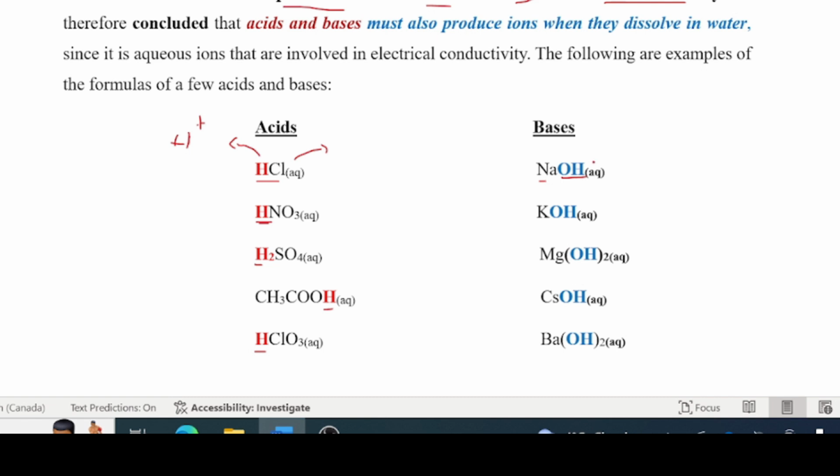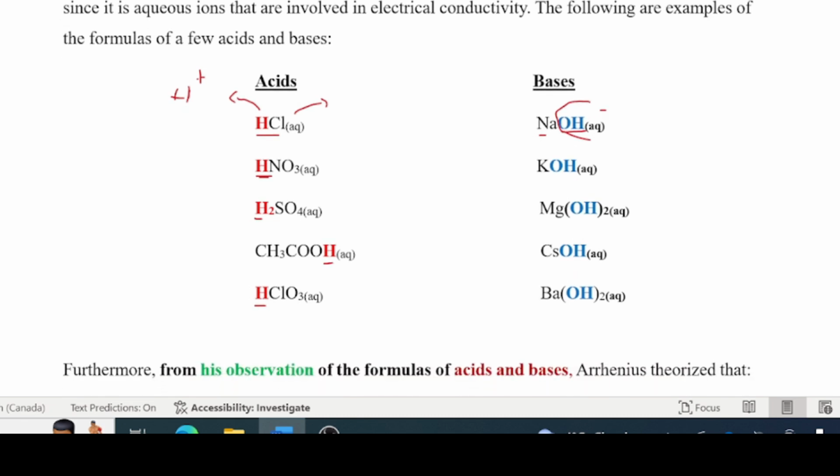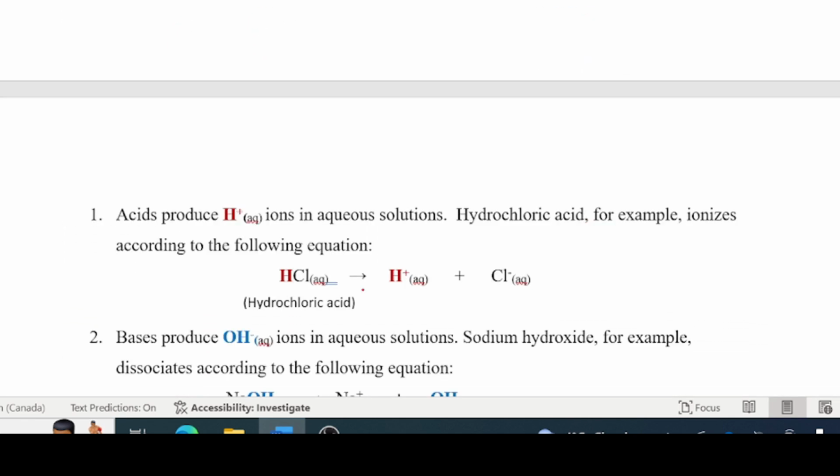Same thing here. So you have sodium and OH ions, and this conducts electricity. How do we get the ions? Must be this guy that's ionizing there and is producing the hydroxyl ion there, and all of these having hydroxyl ion here. So that forms the basis for his theory. Okay, this is his theory. He is saying that acids produce H+ ions in their aqueous solution.